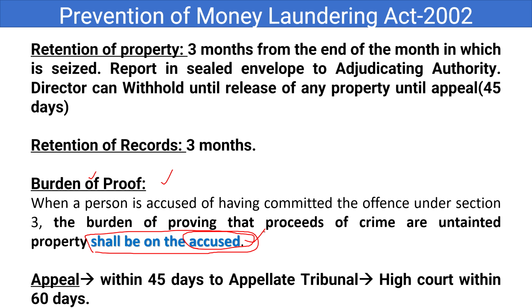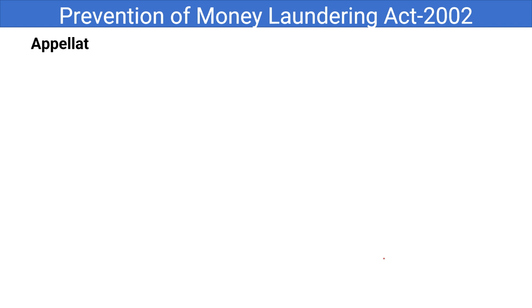There will be an appellate tribunal constituted for this purpose. And even if they are not satisfied with the appellate tribunal's order, they can go to the high court within 60 days. So first initially they go for appeal on the adjudicating authority's order, and they will go to the appellate tribunal, and on the orders of the appellate tribunal they go to the high court within 60 days. So this is 45 days, this is 45 days, this is 60 days. Okay.